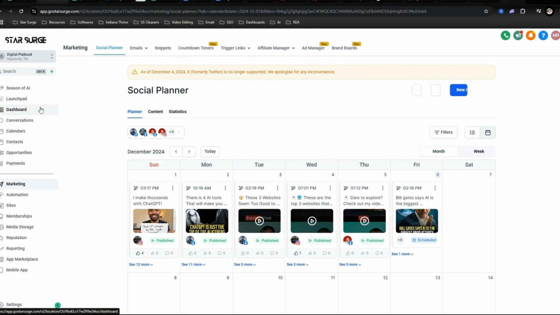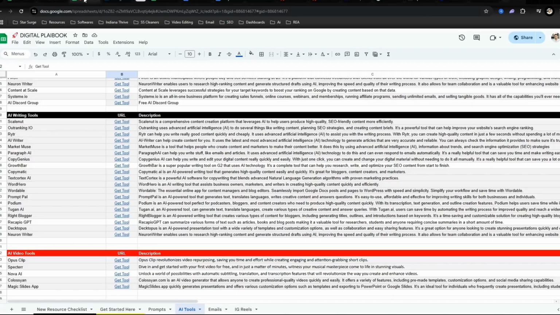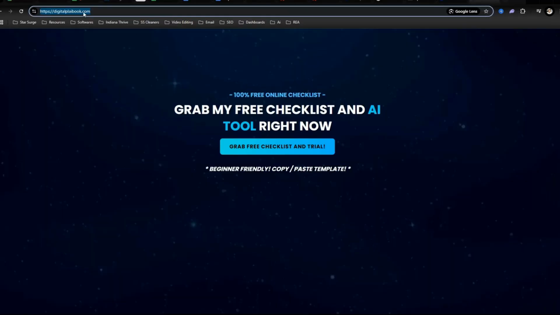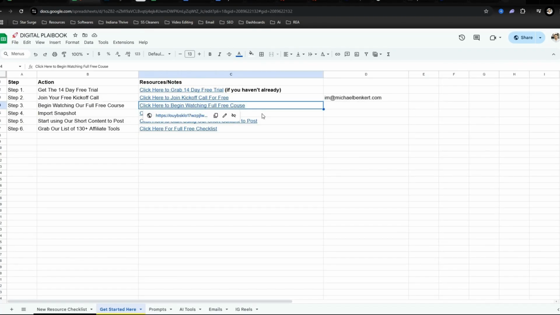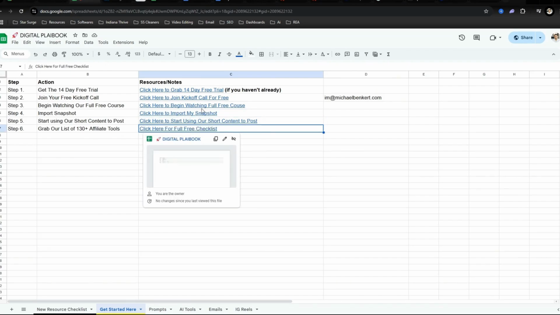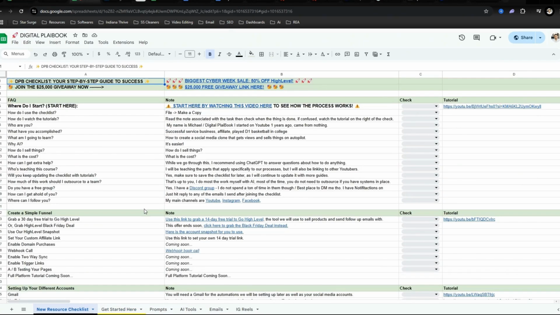in a nutshell, that is a pretty simplified way of how to get started. To get started, just go to Digital Playbook and you'll be able to get access to this free checklist. There's always a course, import the snapshot, and boom. Really, it's not that hard. It's pretty easy, but what's hard is taking action. So if it's just making one video a day, one video a week, just take some action and everything will start falling into place. That's all I have for you today.